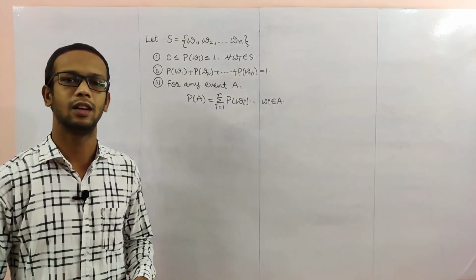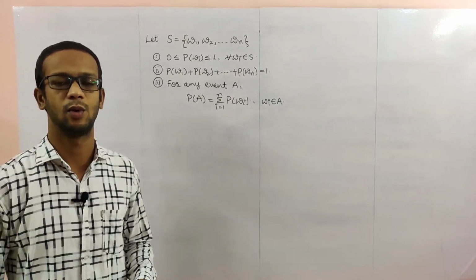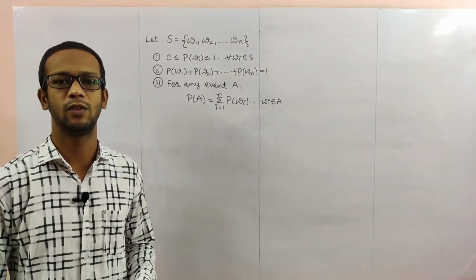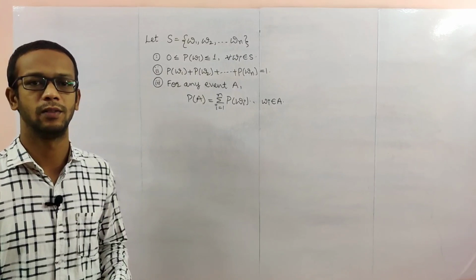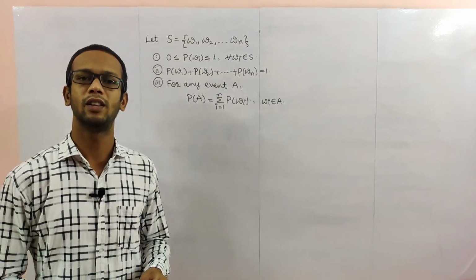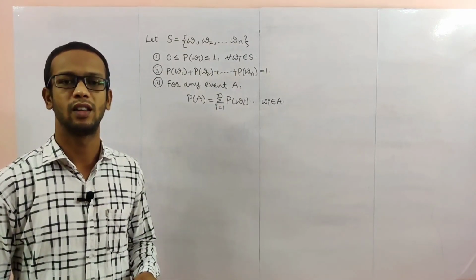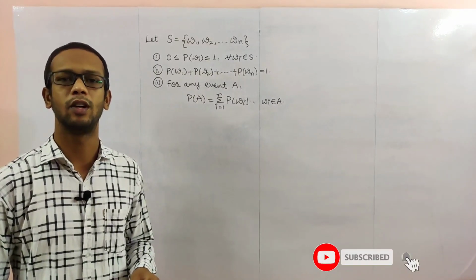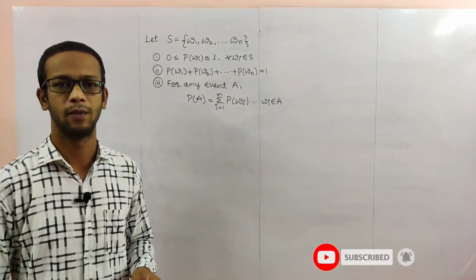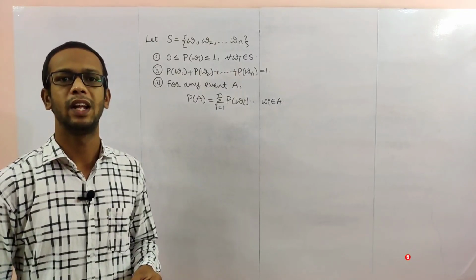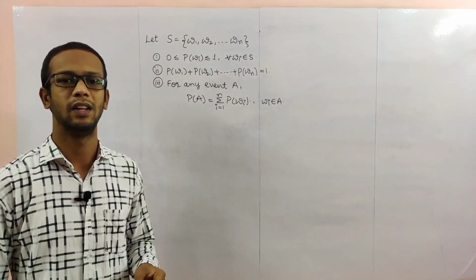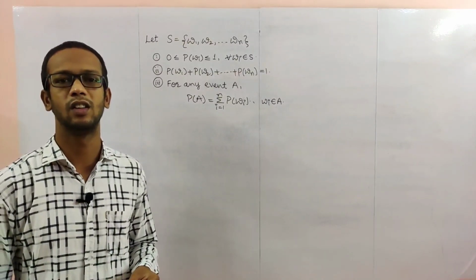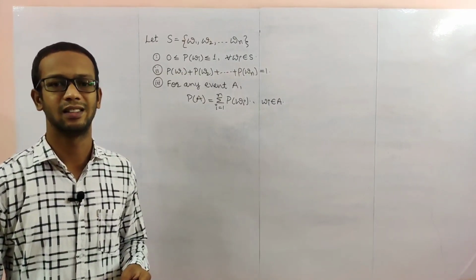In the previous class, we discussed exercise 16.2 based upon the event concept and exercise 16.1 based upon sample space. Now we'll start 16.3, based upon probability. So we have to find the probability for the given questions. For that purpose, there are some basic concepts which we use in problems. We learn those concepts in this class and will continue the exercise problems.